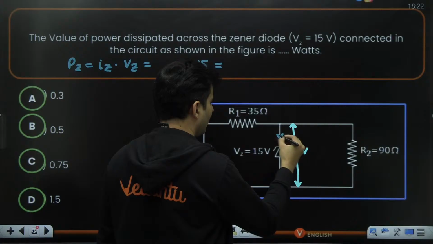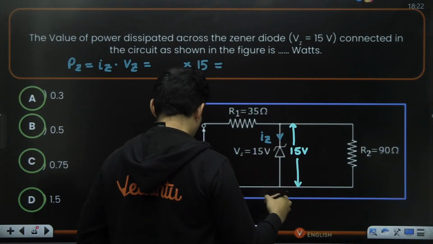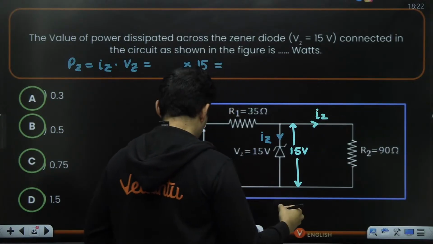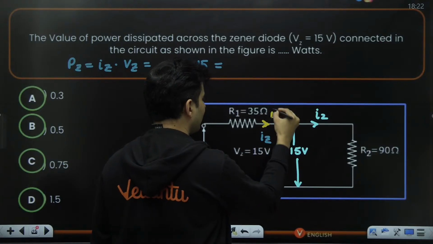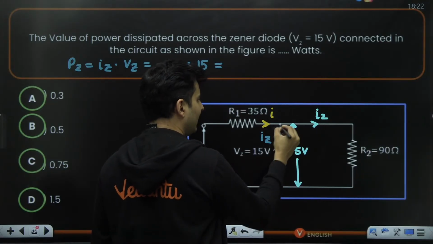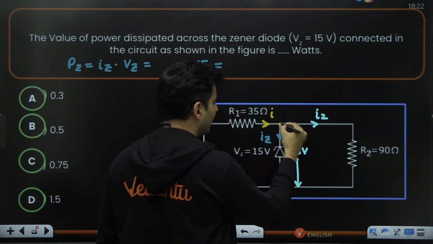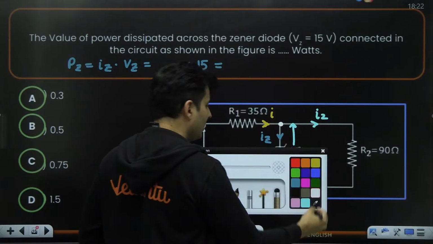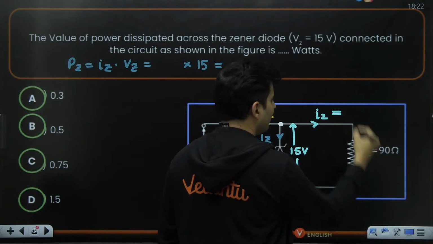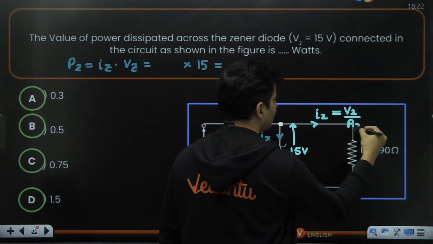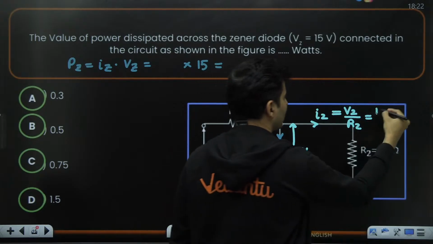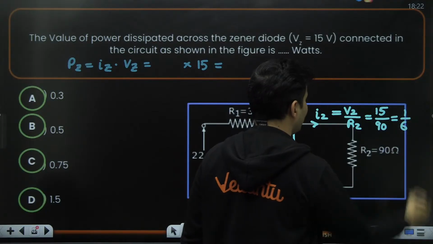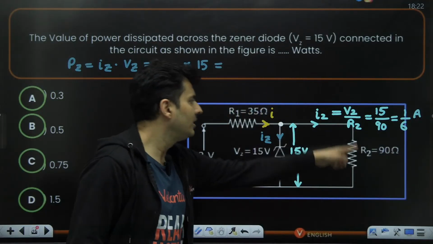But before that, in order to find that current, maybe I could find out how much current is going over here, I2, and also how much current is going over here, I. If I know this and this, I can find it using Kirchhoff's current law at this particular junction. That current is getting split into two parts. So how do I find this current? Using Ohm's law, this current will be that voltage upon that resistance. The voltage across resistor 2 is 15 volts, resistance is 90. So 15 goes with 90 6 times, so 1 by 6 amperes will be the answer for this particular current.